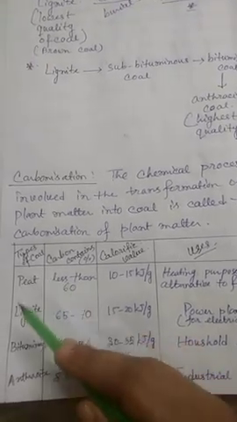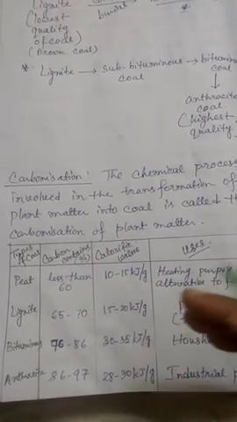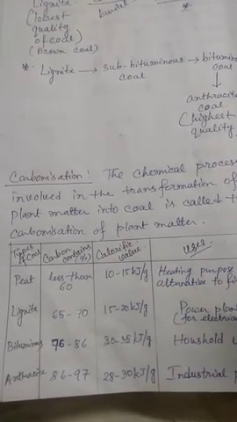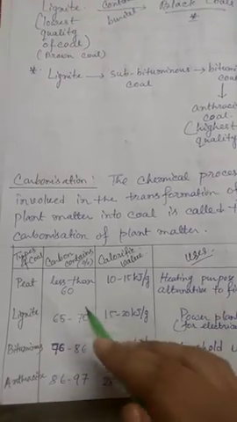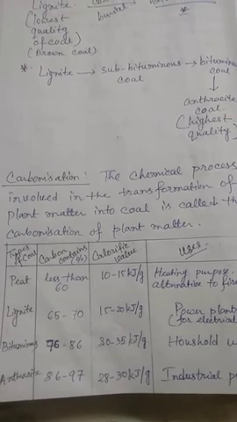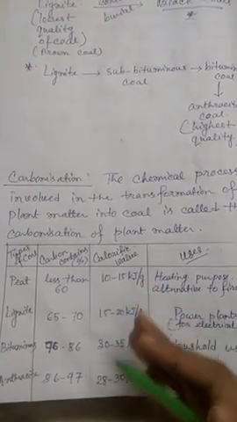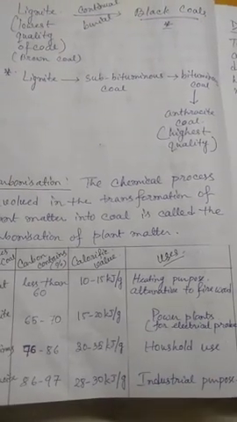Here you can see peat, the first step of formation of coal. As we see, it contains less than 60% carbon. So its calorific value is also low, 10 to 15 kilojoule per gram. Uses.